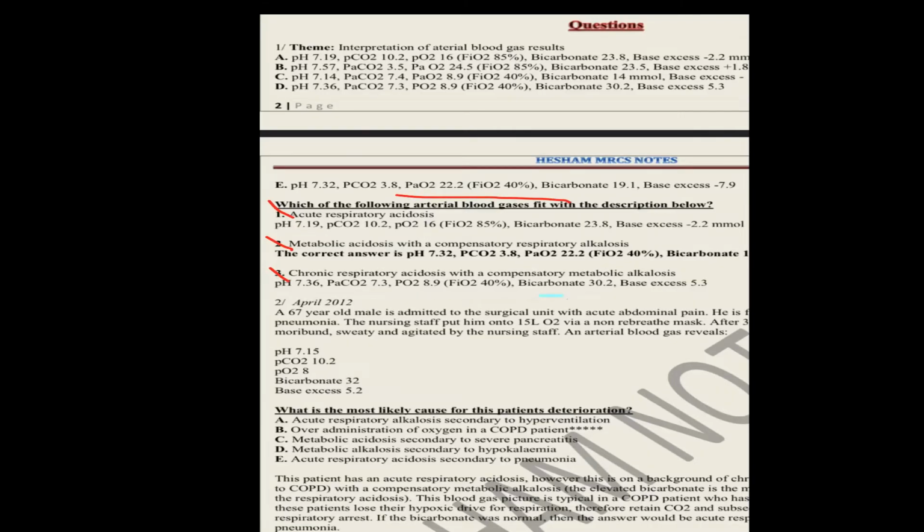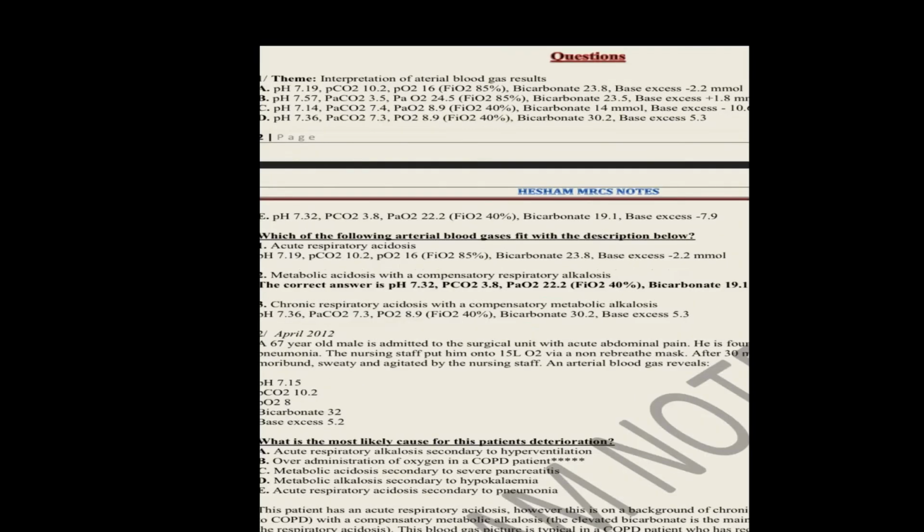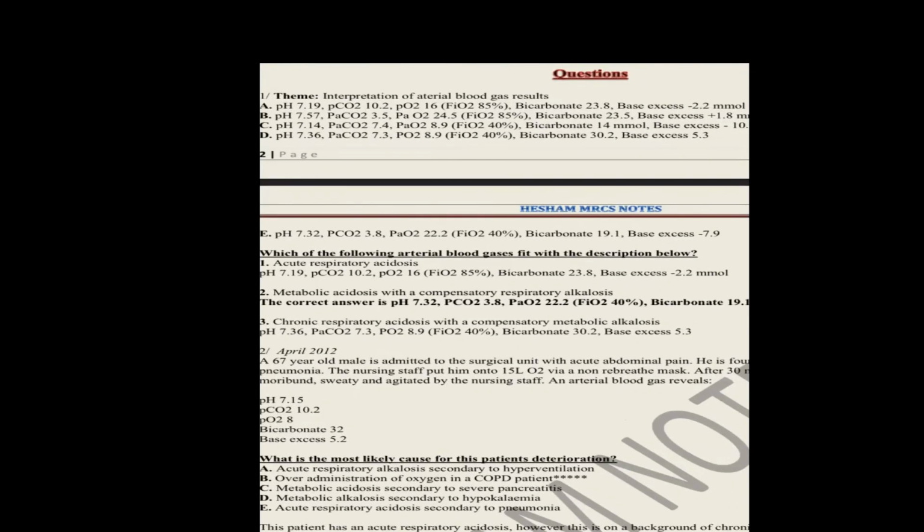First, acute pH 7.90, PCO2 10.2, PO2 60, bicarb. Okay, let's leave this answer. And you have here acute respiratory acidosis. So which of these 5 choices will be with acute respiratory acidosis?